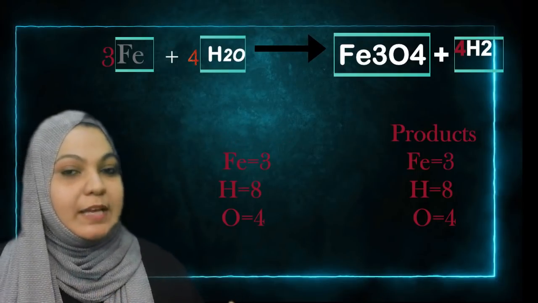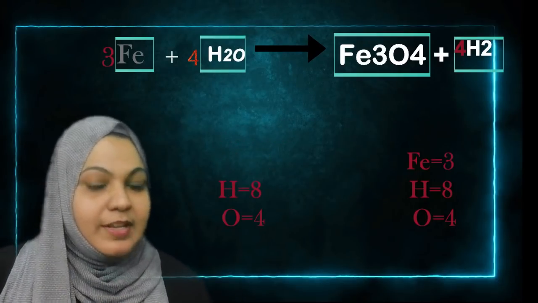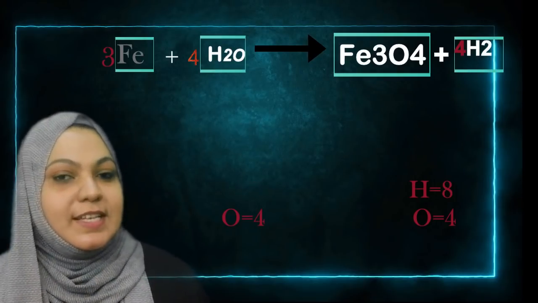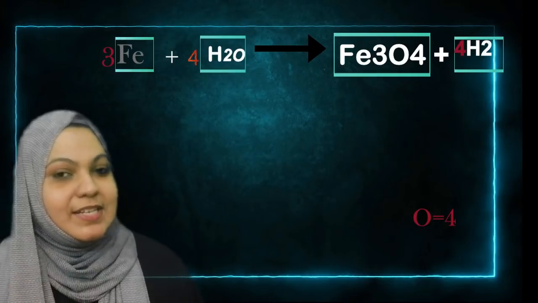Now oxygen, 4H2O, so 4O. That means oxygen is 4. On the right hand side, Fe3O4, so there also oxygen is 4. So our equation is balanced. I hope you understood how to balance a chemical equation.